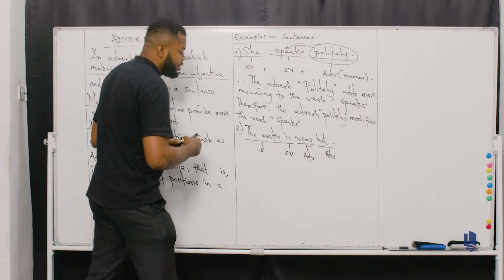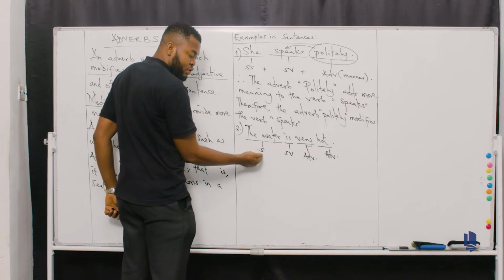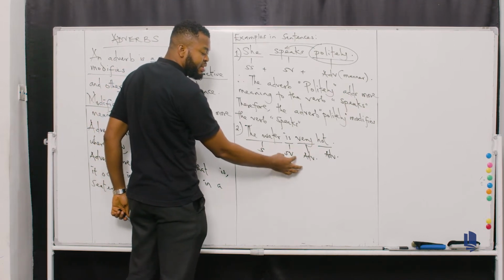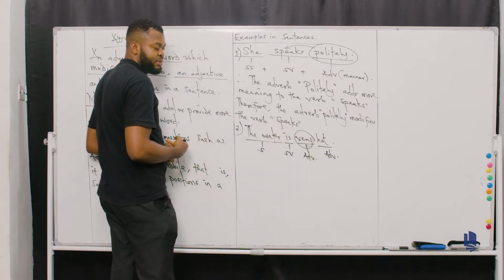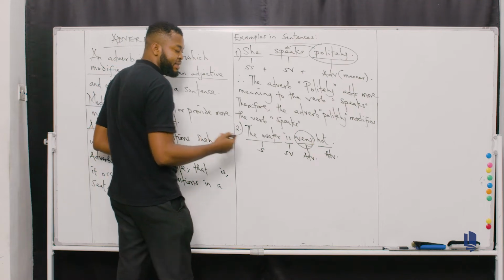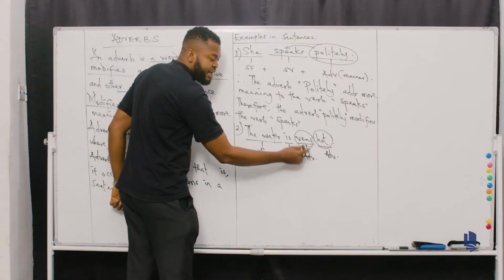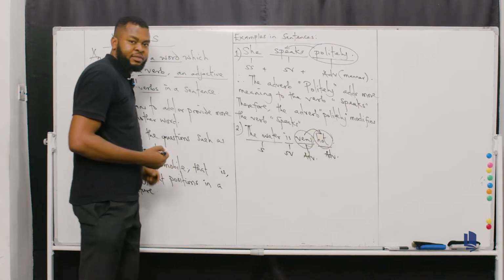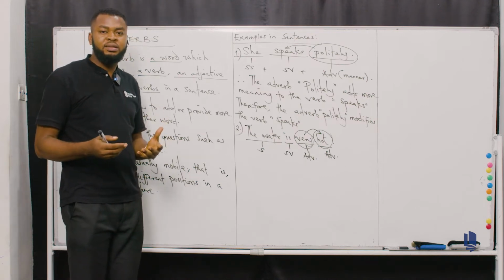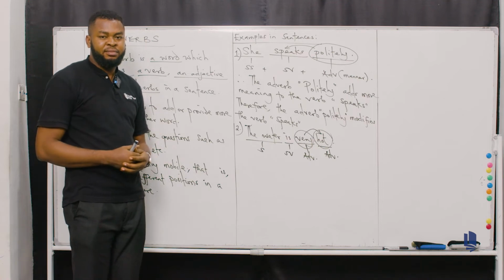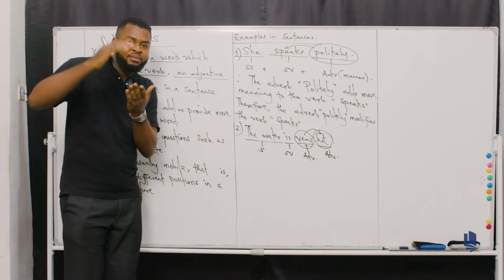Now, in this case, what do you have? Like we have here, the water, which is the subject, and you have is, which is the singular verb. Now, this is the adverb here, which is very, and this is the adjective, which is hot. The adverb very here is trying to add more meaning to what? To hot, telling you the intensity, how hot it is, the degree, the extent.